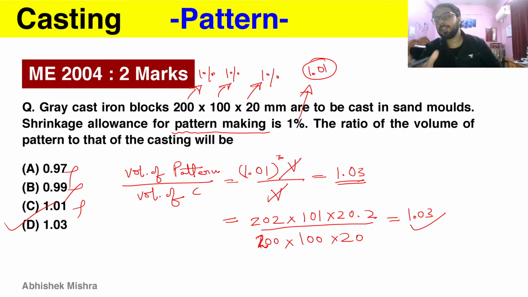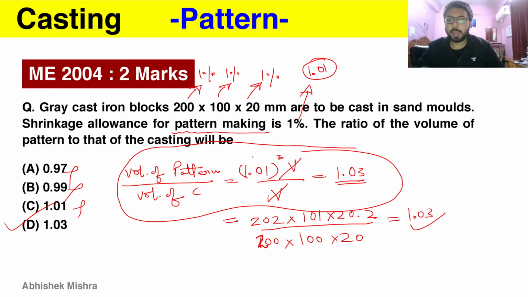See how much easier this question is, and this is only a 2 marks question. Just look at the process we followed. In one line we obtained the answer, and this question is of 2 marks. So again, be aware that GATE questions are not that hard.